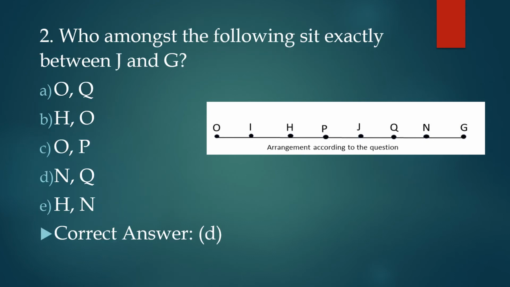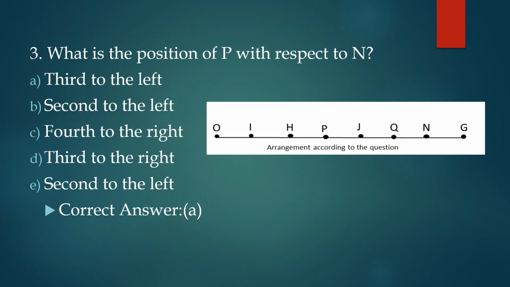The second question, who amongst the following sits exactly between J and G? Now let us look here. If you look at this, this is J and this is G. So who is sitting exactly between them? That is Q and N. So do we have this option here? Yes, we do have it. And Q and N, that is option D. This is going to be our correct answer for this question.